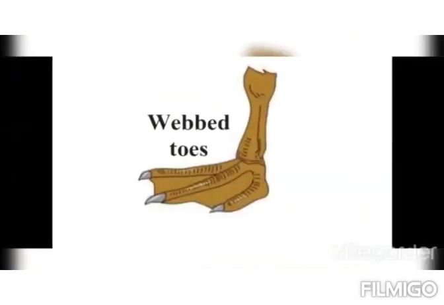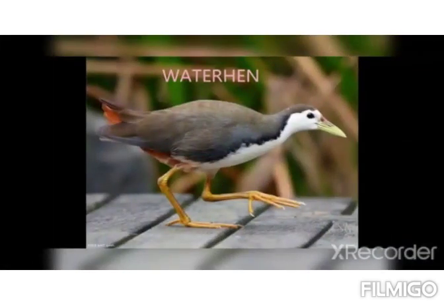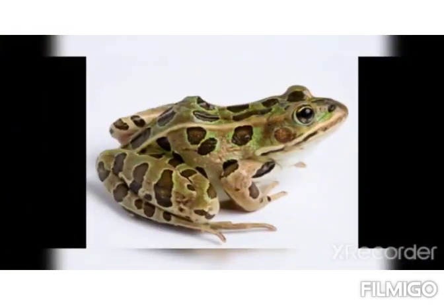float. The frog and duck have webbed toes, that means their toes are connected by a membrane, thin skin. They can use their legs like oars. An oar is used to row a boat through the water. Water flows off the waxy feathers of birds like duck and water hen. Webbed toes, slippery smooth skin, and a triangular head help frogs to swim easily through water.